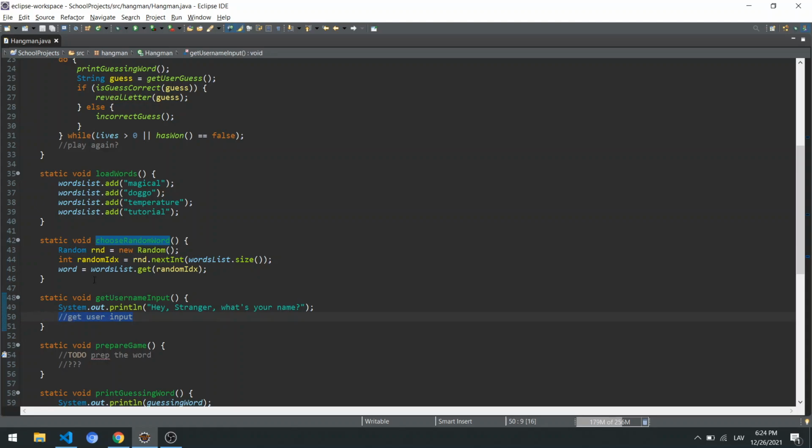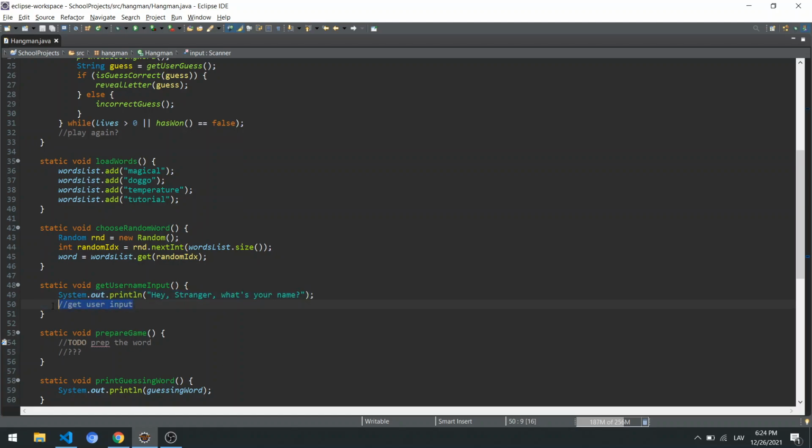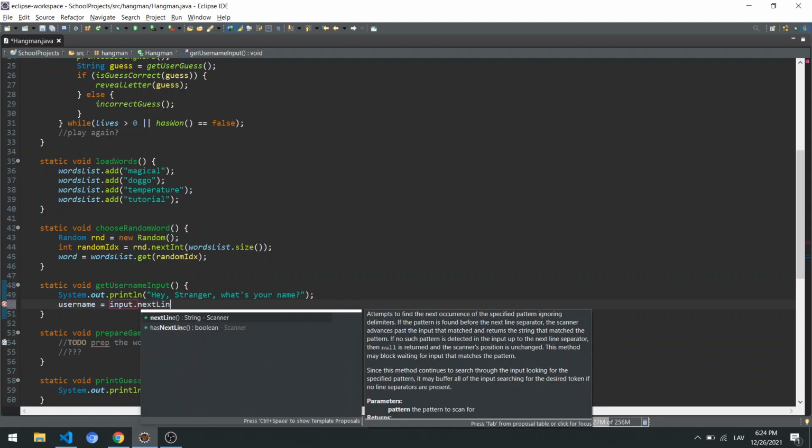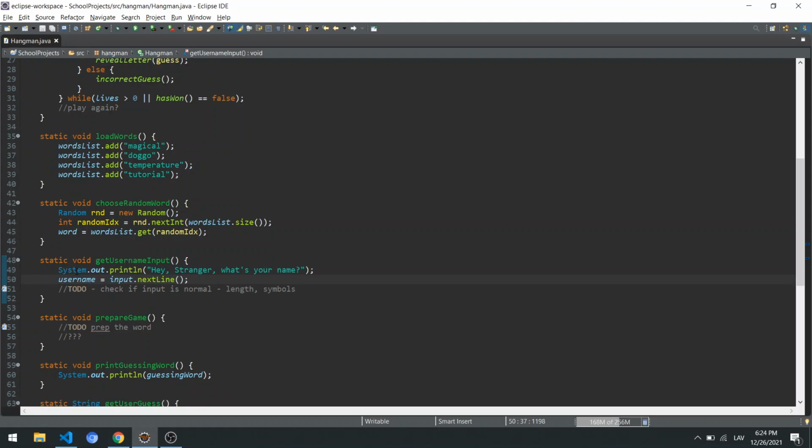What can we do here? Get a username input. Okay, we have this scanner for the input from console, so we can say, hey stranger, what's your name? So the username that we've defined previously equals the input next line. And here we can probably say to do: check if input is normal. Right, the length, the symbols, and something like that. So you might want to say, hey, if you input 1 letter, it's not a normal username or something like that. But for now, we're just going to have a simple functionality.